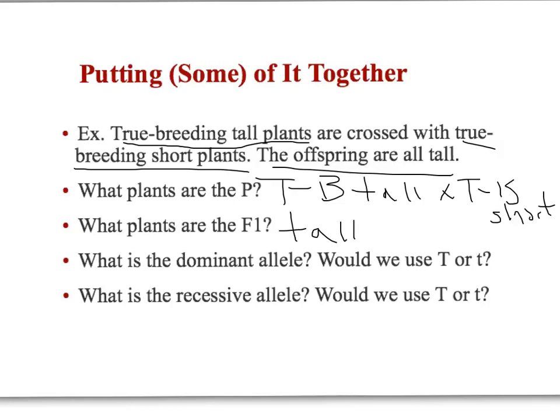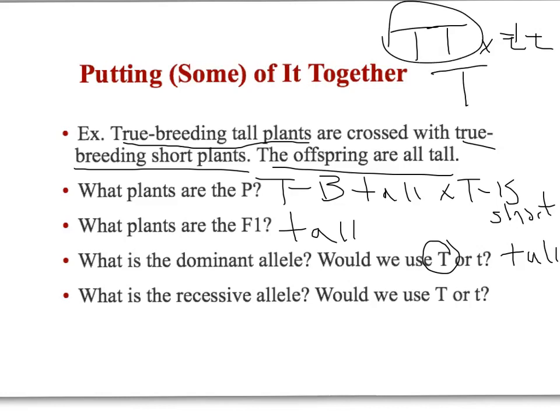So now, what's the dominant allele? Well, the dominant allele would be tall, and we would use a capital T. And we know that's the dominant allele because if I took my true breeding tall plants that I'll write up here as capital T, capital T, because it's true breeding, so we can assume it's homozygous. And we're crossing that with a true breeding short plant, which I'm going to write as little t, little t. So that means this parent's always going to donate a big T. This parent can only give a little t.